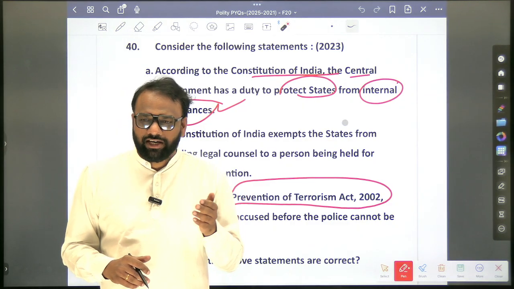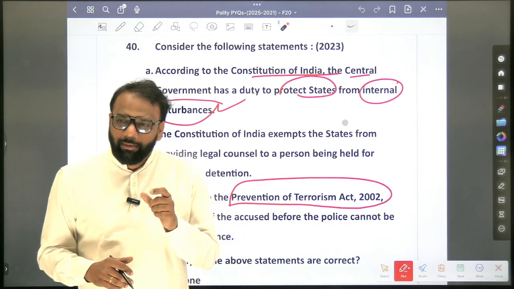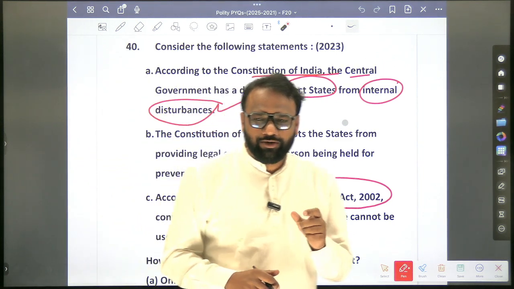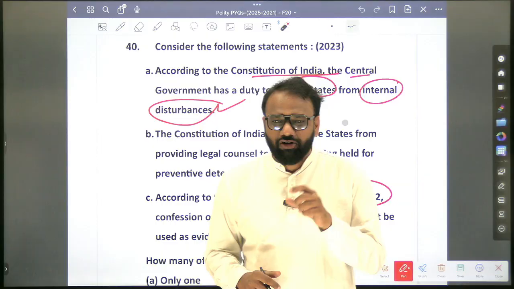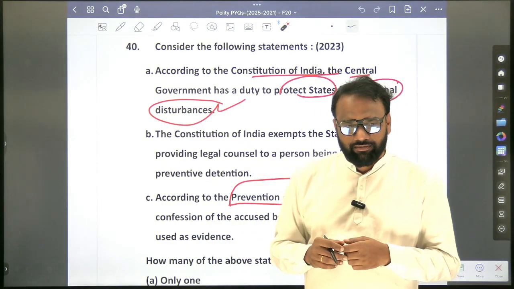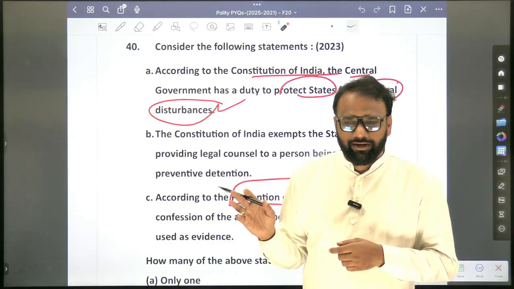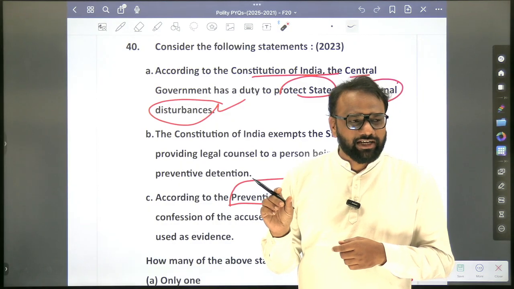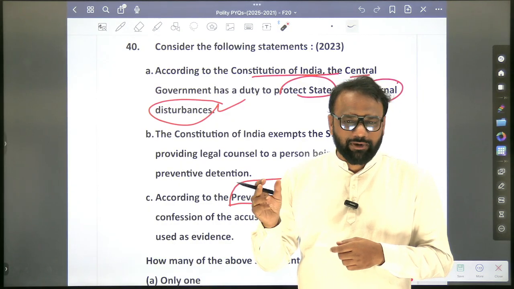War, external aggression or armed rebellion. The term armed rebellion was not initially present in the constitution. Through which amendment was which term replaced by which term? 44th amendment. Yes, internal disturbance was replaced by armed rebellion.